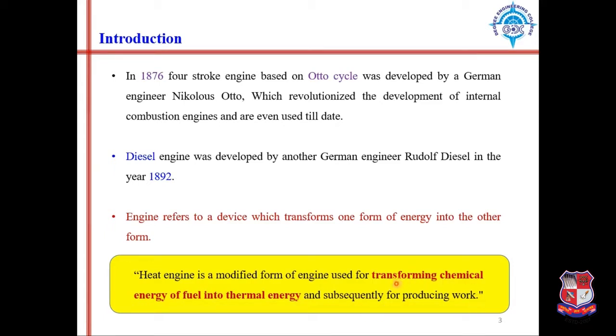So we are using fuel for running our engine. Chemical energy of fuel is converted into thermal energy. We are burning the fuel to generate the energy. Okay, so we are converting chemical energy of fuel into thermal energy first, and by using this thermal energy we are pushing the piston for producing work.